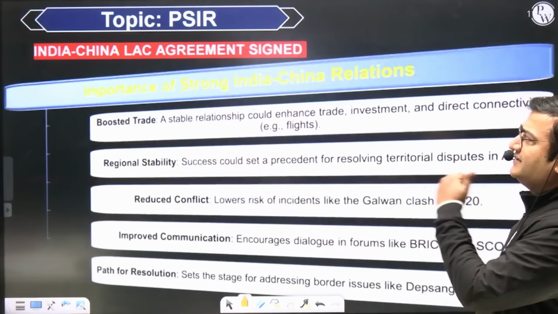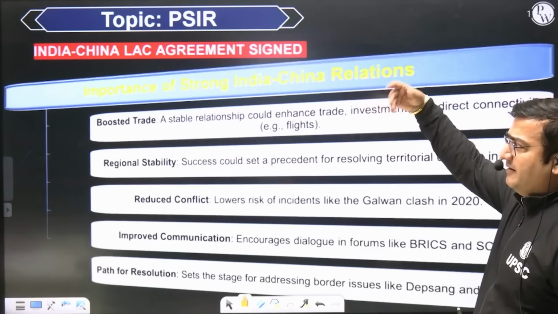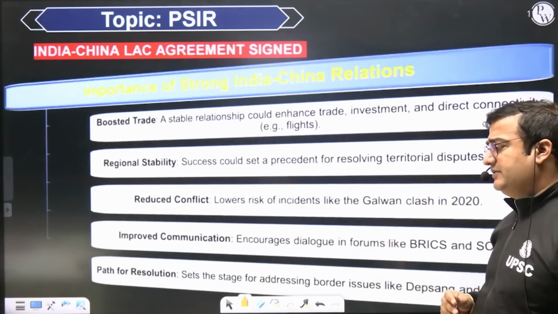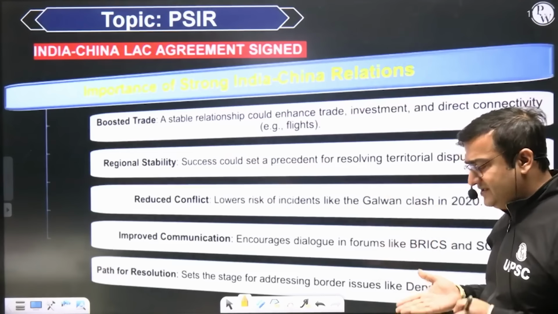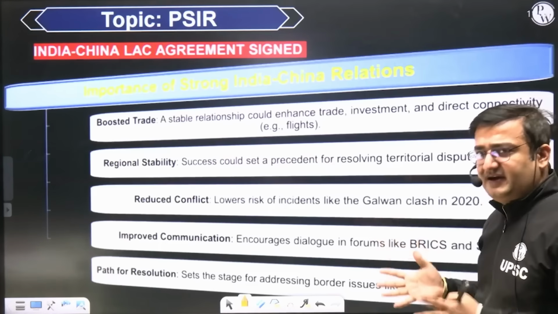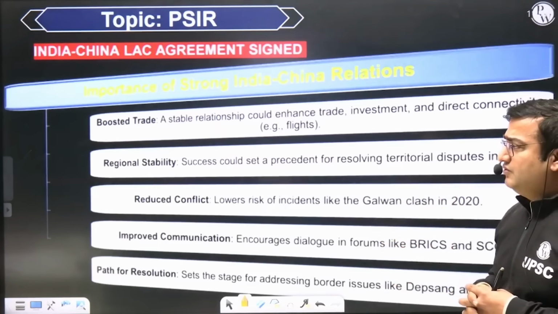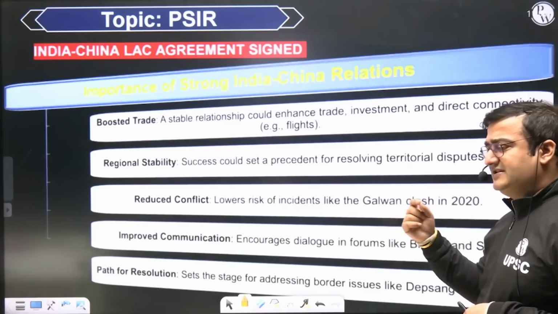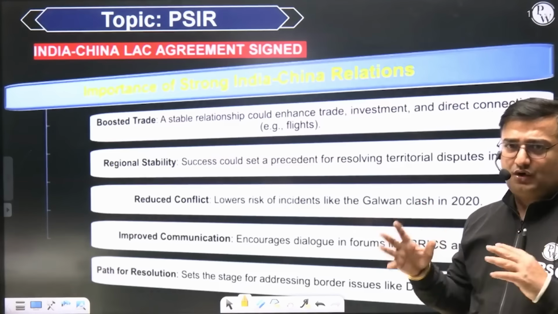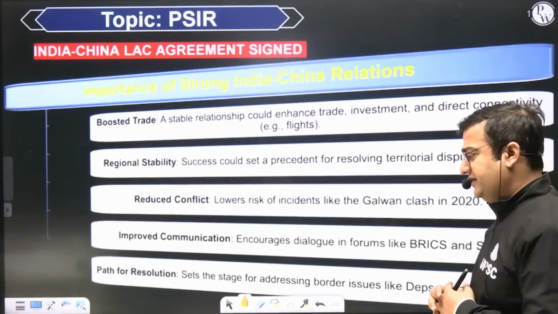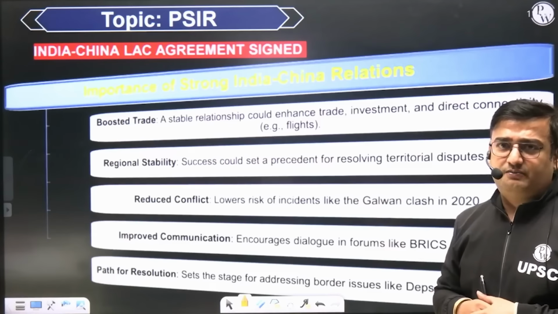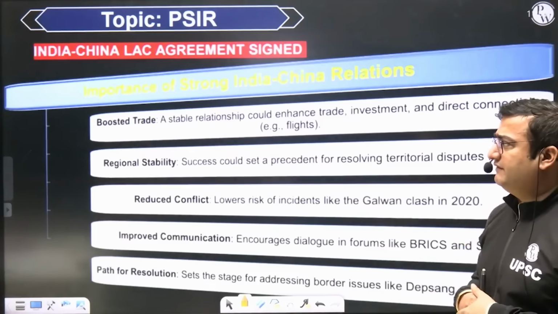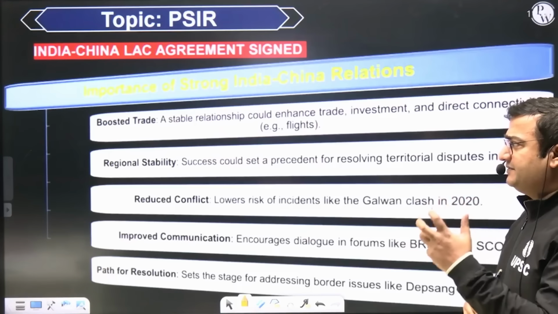Importance of strong India-China relations: what is the benefit of this LAC agreement? जनरली जब भी बॉर्डर पर डिस्प्यूट होता है दोनों कंट्री के बीच में, तो आप एक चीज नोटिस करेंगे: tension escalates, nationalist fervor increases in both the countries, और वो ट्रेड को significantly affect कर सकता है. Both India is one of the rising powers, China has become almost like a superpower. If not today, then maybe 10 years down the line, China could become a superpower. So trade potential is significant. So it will significantly boost trade between the two countries.